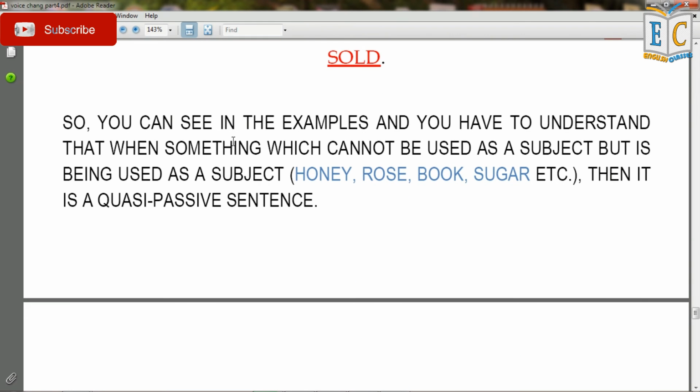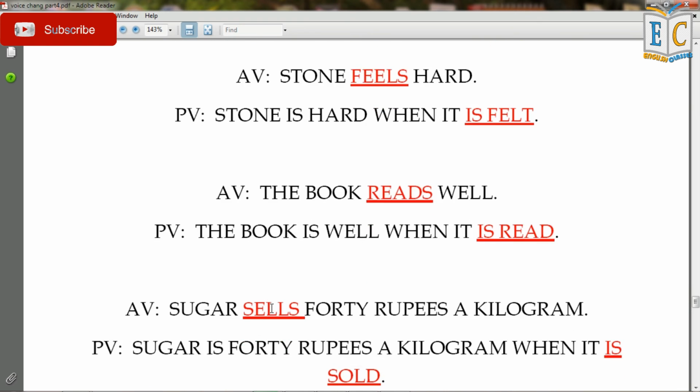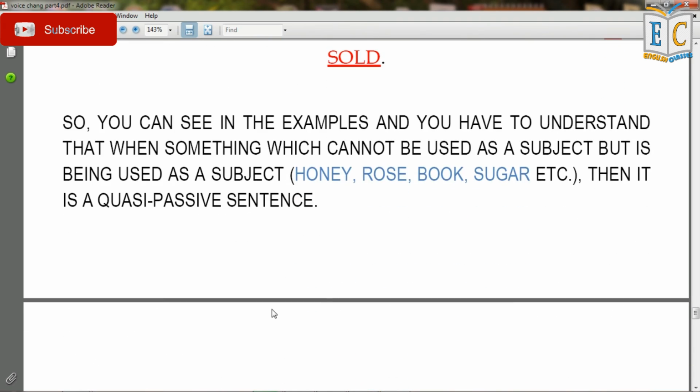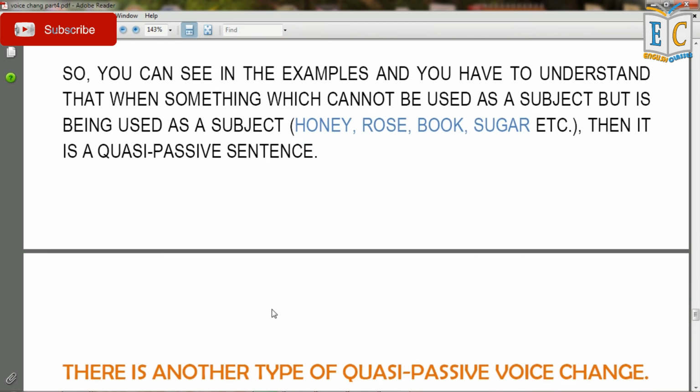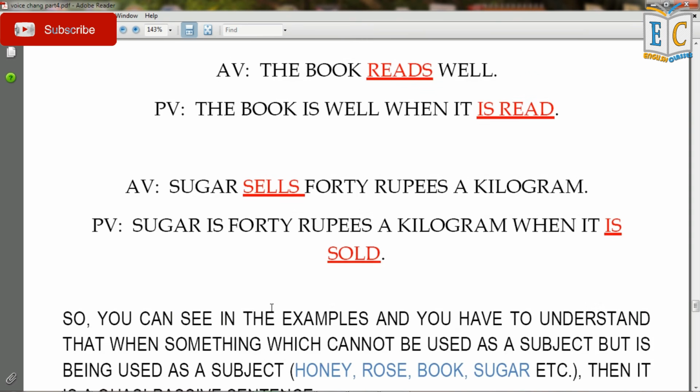So you can see in the examples, and you have to understand that when something which cannot be used as a subject is being used as a subject, like in these sentences you can see honey, rose, book, sugar, these all are non-living objects which can only be used as object. But in these sentences we can see that these words are used as subjects. So you have to understand that these kind of sentences are quasi-passive sentences, and you have to follow these rules to change the voice of quasi-passive sentence.